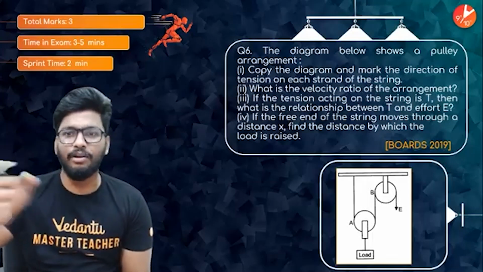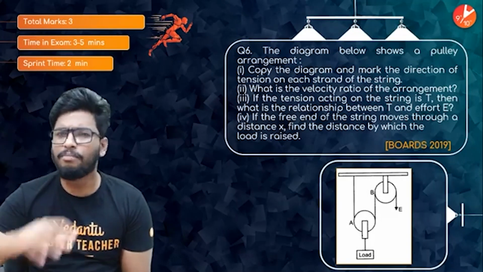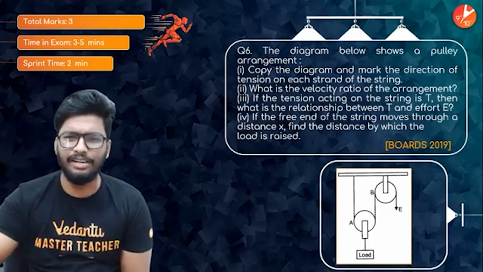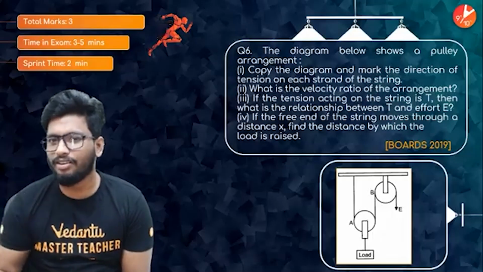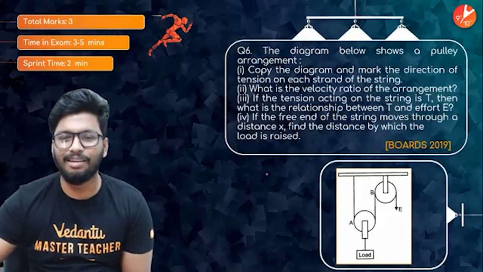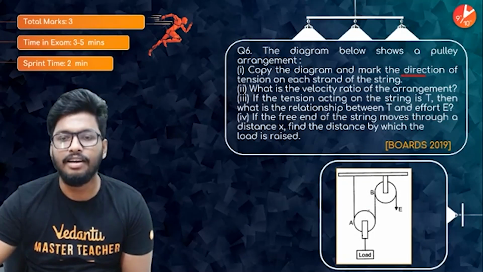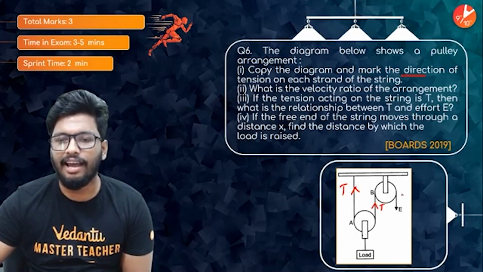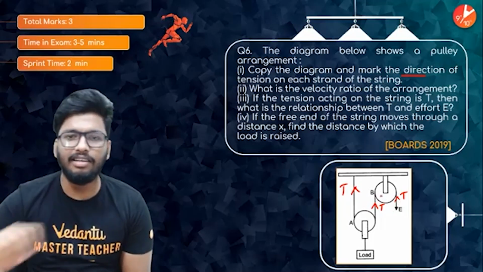Let's go ahead and do this. Everyone do it with me. It might take a little more than 2 minutes to solve because I need to explain it, but in your exams it will definitely not take more than 3 to 4 minutes. You can easily do it. I'm not going to draw the diagram again. Like I told you, I'm not a very good artist, so I'm just going to mark it on this diagram itself. So copy the diagram and mark the direction of the tension on the string. If this is the load, the tension would be in the opposite direction here and here. And here also the tension would be acting, and that would be the effort.